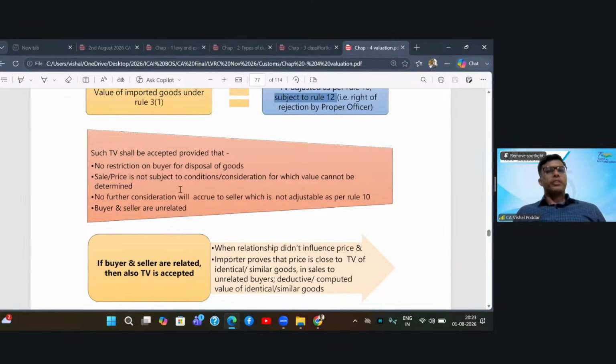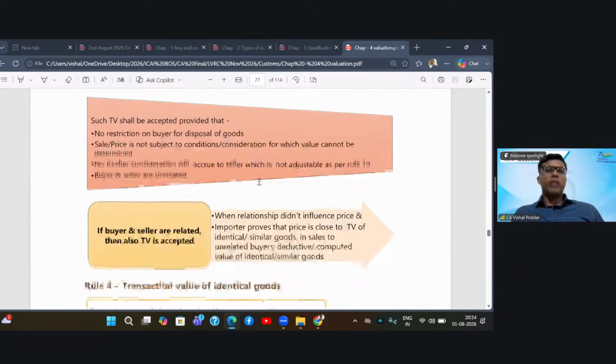Next, another condition is that the sale or the price which you are quoting to the buyer should not have any such consideration or condition for which the value cannot be determined. So, for example, you are selling goods to the buyer and saying that in return you will have to take care of my parents for their lifetime. Now, this condition or consideration which you are demanding is in such a form that it can never be valued. If it cannot be valued, how will you determine the money amount and how will you tax it? So the obvious condition is that whatever consideration you are keeping, it should be valuable.